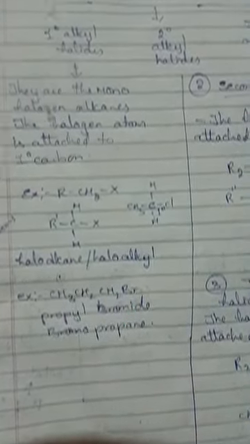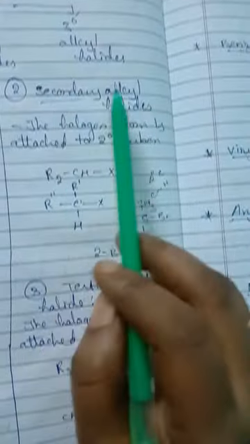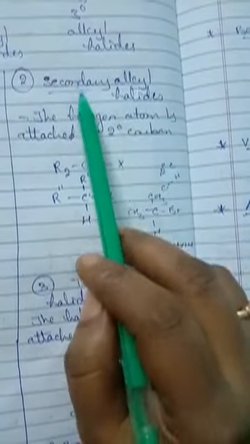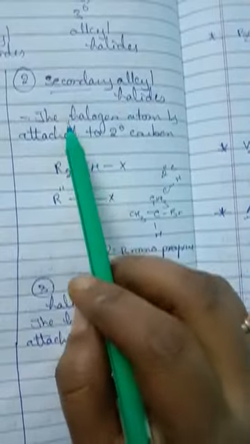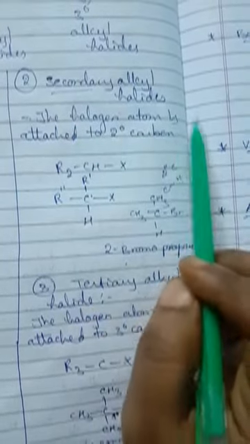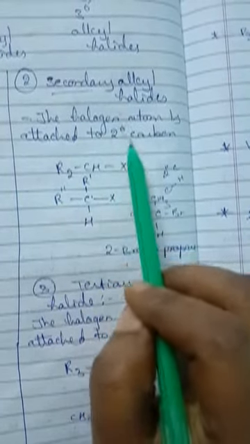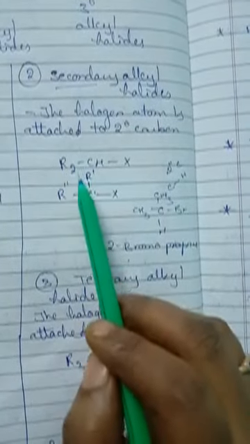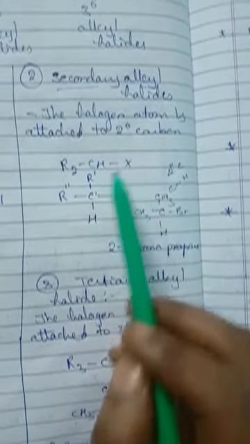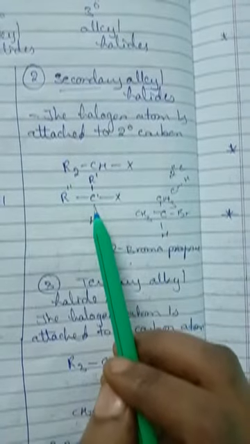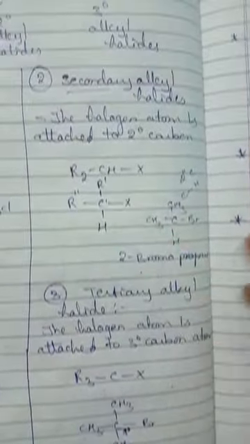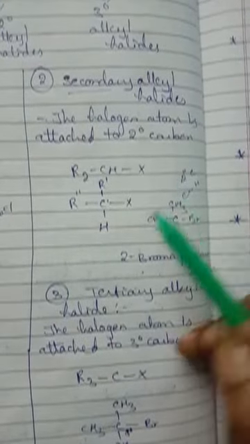Next comes secondary alkyl halide. Here the halogen atom is attached to a secondary carbon. The formula will be R2CHX. Like this, you have to represent it. How will you identify whether the carbon is a secondary carbon or tertiary carbon?